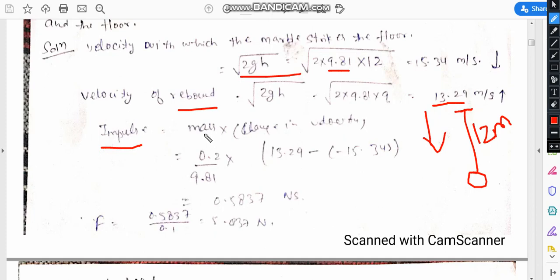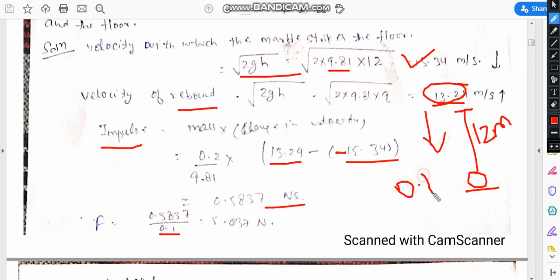So what is the impulse? Impulse is nothing but mass into change in velocity. So for the velocity change, the final velocity is 13.29. Okay. And this 15.34 velocity is downward. So if we consider this velocity in the same direction, we can put a minus sign. So 13.29 minus of 15.34, and after solving this, we can obtain the impulse as 0.5837 Newton second, and the contact time between this ball and the floor is 0.1 second. Okay. So this time is 0.1 second. By solving this, we can obtain the expression for the force.